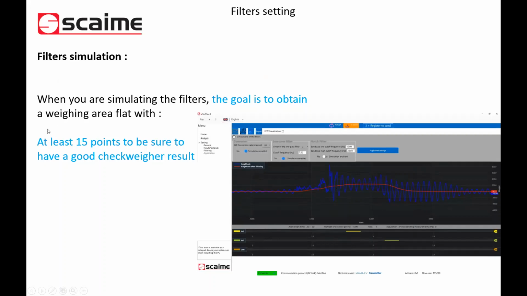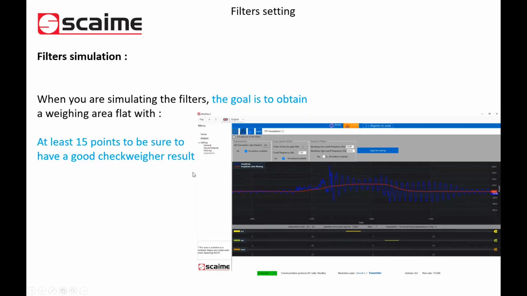Don't forget, at least 15 points have to be measured between the edges to have the best calculation possible. If you see that you don't have these 15 points, don't worry. It's a simulation. You come back and you retry. We can change the parameters and make it different.